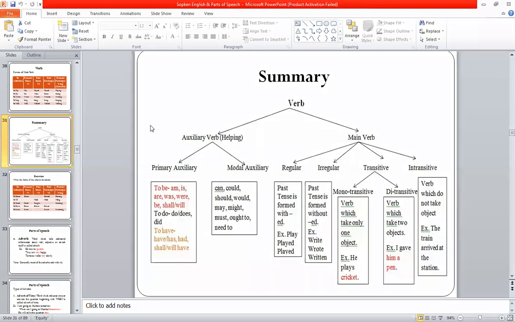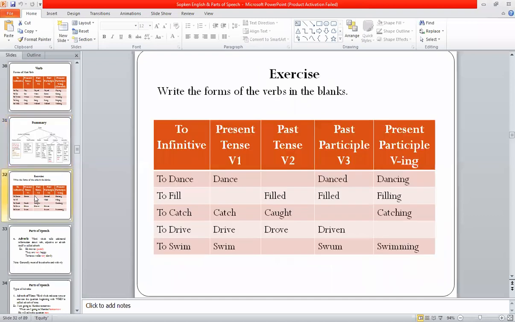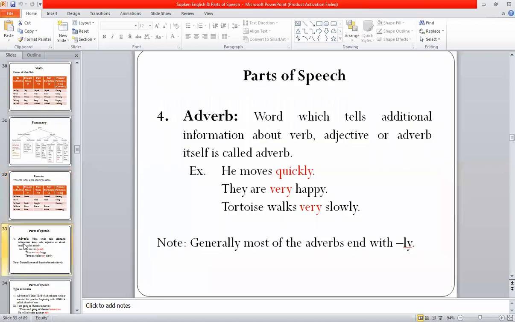Okay, so we have completed the next part of speech, that is verb. Okay, in the next lecture we will see exercise and the next part of speech, that is adverb and other parts of speech. Okay, so for today we'll stop here.